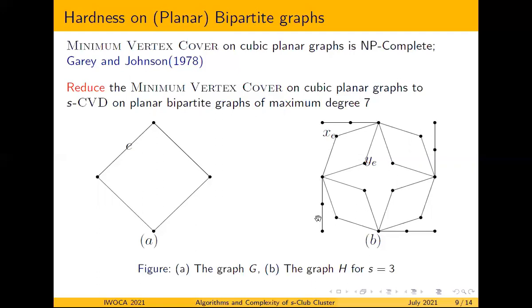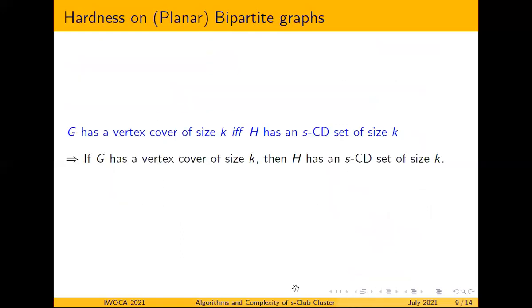If a vertex U is not in the component, then U is in the SCVD set. Then the component can be either this pendant path itself, or a singleton set corresponding to some vertex XE or YE. So we can say that if G has a vertex cover of size K, then H has an SCVD set of size K.